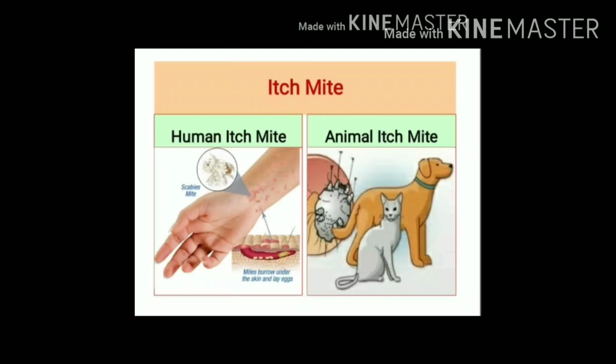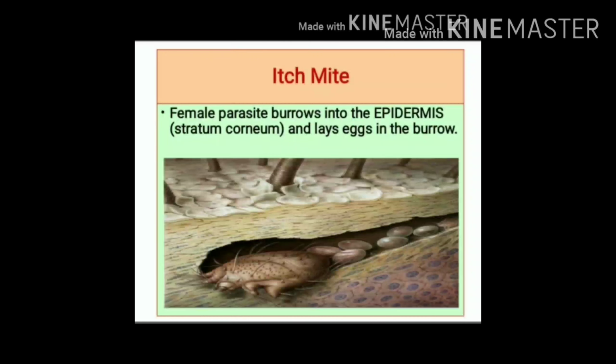Genus Sarcoptes can cause infestation in both humans as well as animals. Simply, we can call itch mite as human itch mite and animal itch mite. Animal itch mite cannot develop on human skin. Here you can see human itch mite.